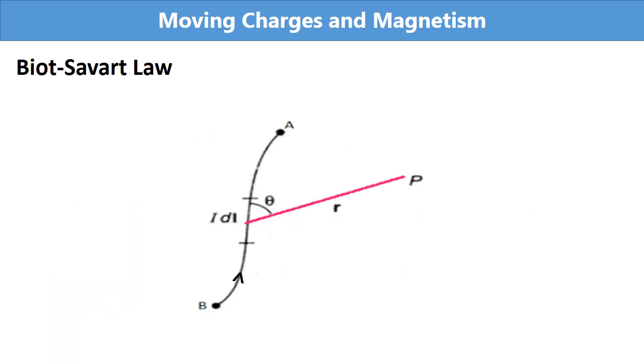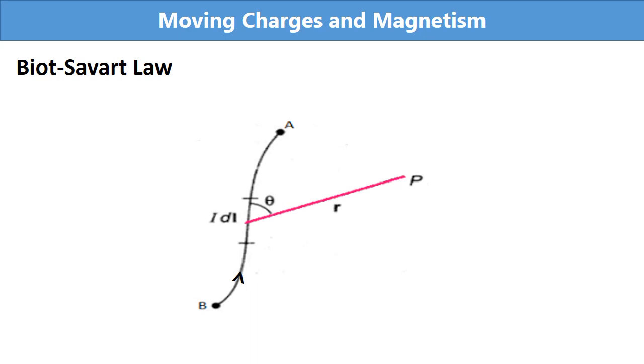In the figure, you can see a conductor BA through which the current is I. On this conductor, consider a small element of length dl. Here, P is a point at a distance r from the center of the current element. In the figure, you can see the current element I dl. Here, theta is the angle between the current element and the position vector. Now, what is the magnetic field at point P?